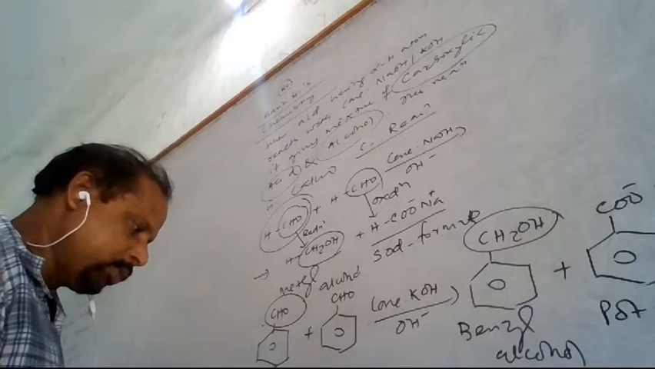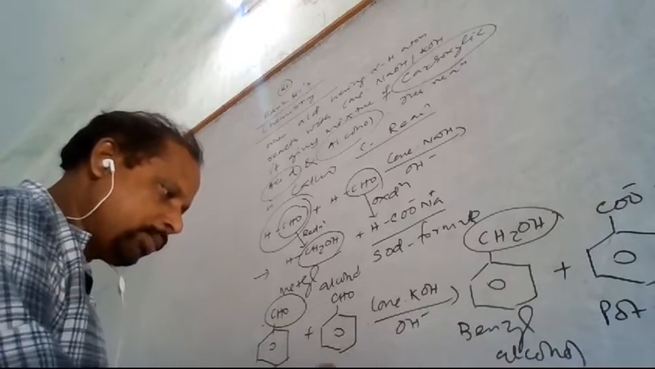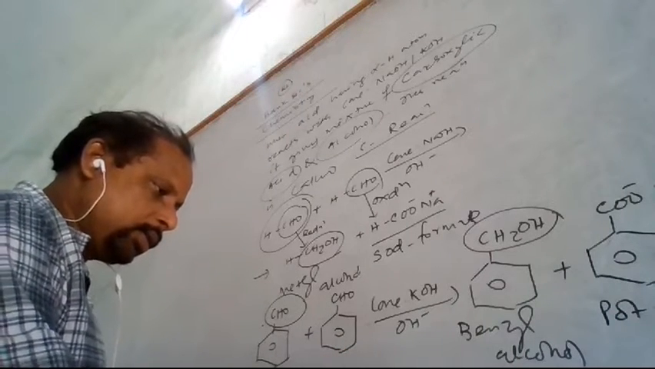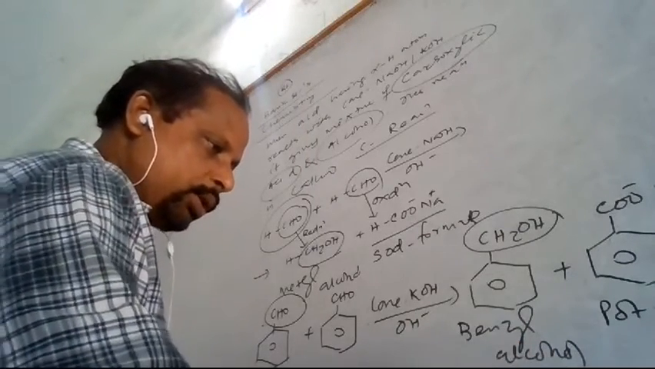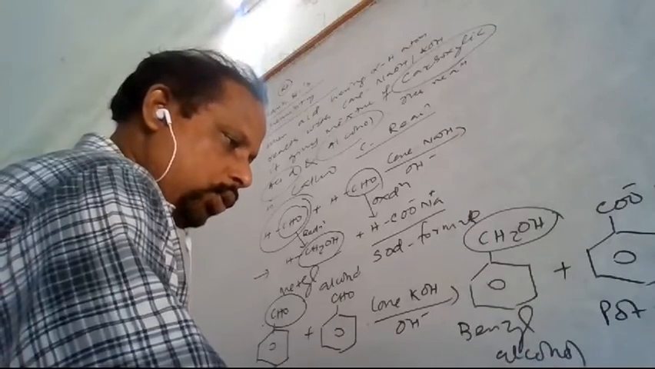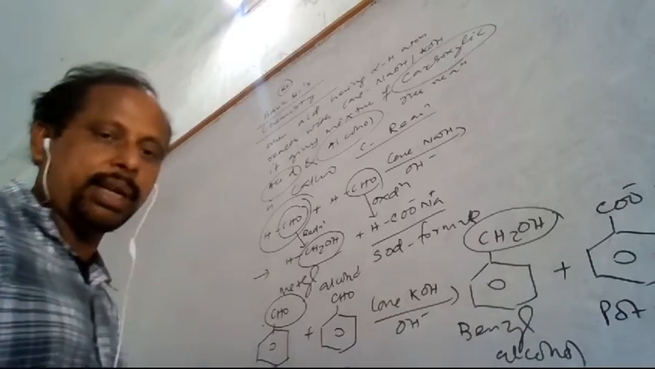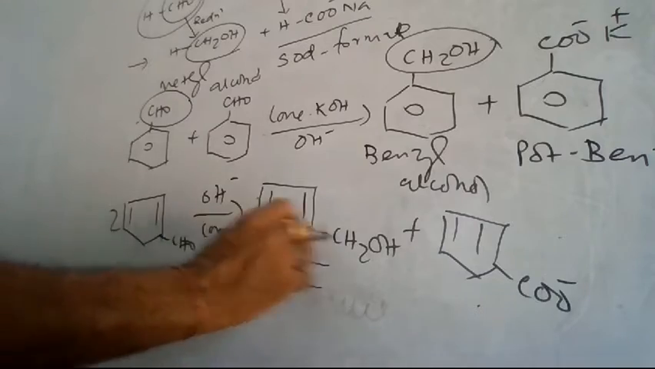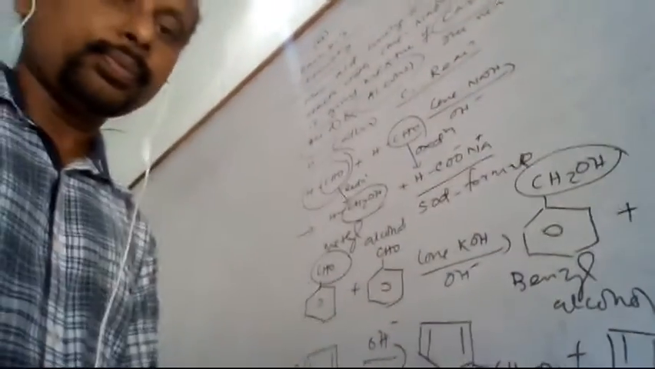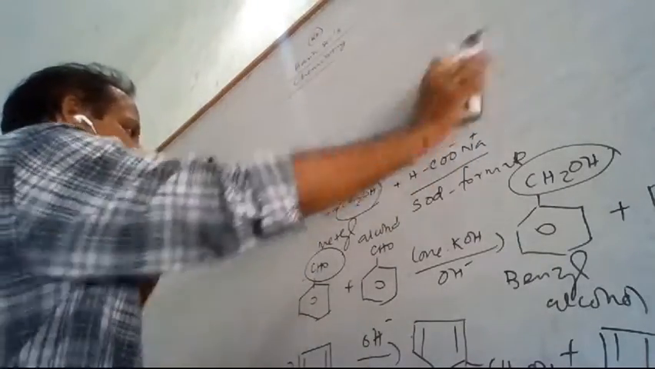Similarly, suppose I write this one, and two molecules are used. What is the product here? One of the CHO will be converted to CH2OH, and another CHO will be converted to CO minus. If simply OH minus, concentrated alkali, is given, you can keep it like this; you have to write only OH minus. There are two molecules, so one is converted to CH2OH and another to CO minus. So these are the different reactions of the Cannizzaro reaction.